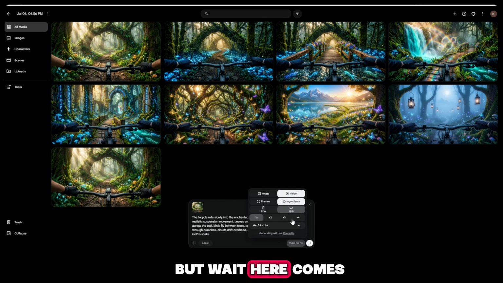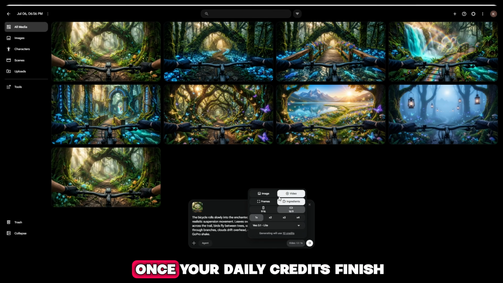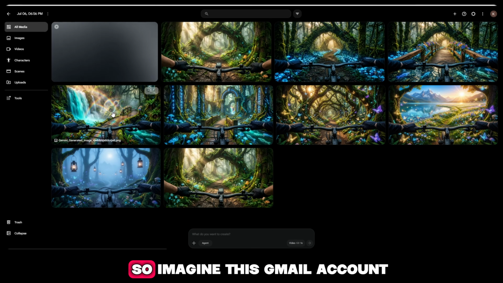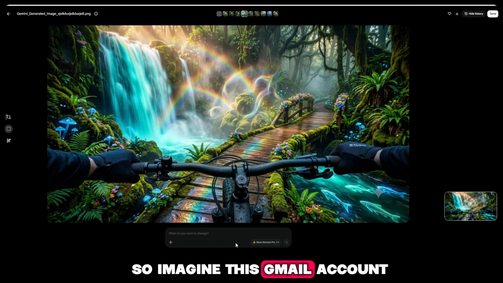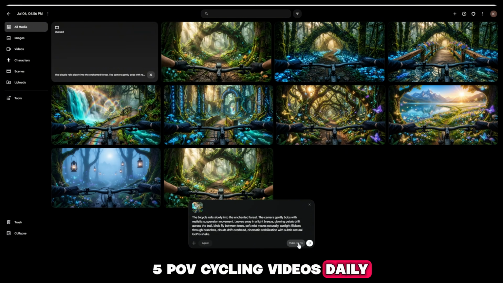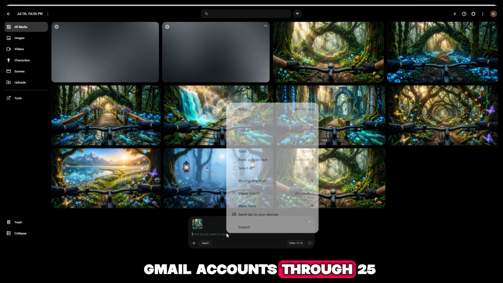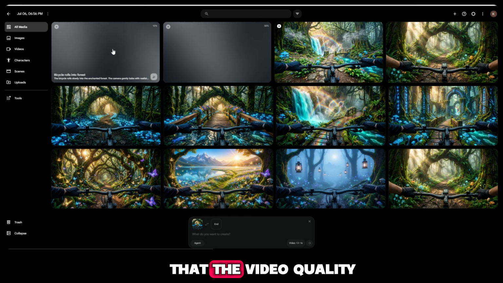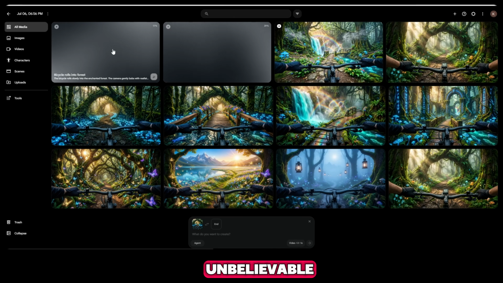But wait, here comes the smart strategy. Once your daily credits finish, you can simply switch to another Gmail account and get another 50 credits again. So imagine this. 1 Gmail account, 5 POV cycling videos daily. 5 Gmail accounts, 25 POV cycling videos daily. That's incredible, and the best part is that the video quality is absolutely unbelievable.